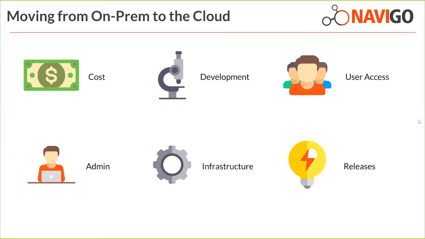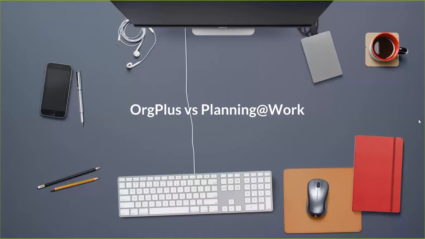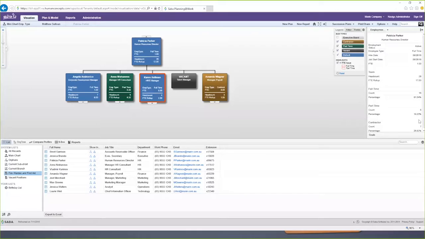Yes, of course. So for this, we'll switch to Planning at Work and just have a live demo. Okay, so as you can see, it's more of a modern look on your org charts with the main body of the chart similar to OrgPlus Enterprise. From here, we'll have our legend where we can turn on and off the conditional formats. This wasn't available in OrgPlus Enterprise. You used to have to build completely different charts if you want to turn these features off. So just by ticking a box, we can enable a new box type to be present.